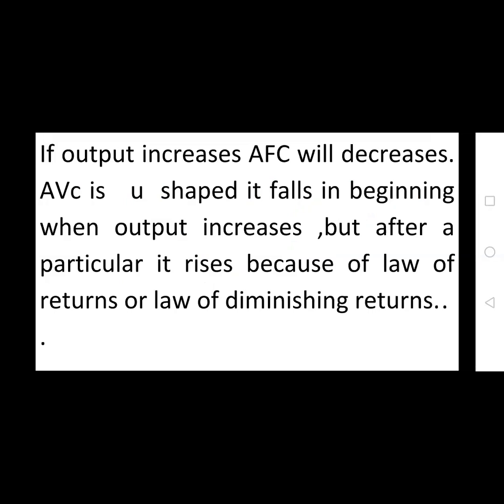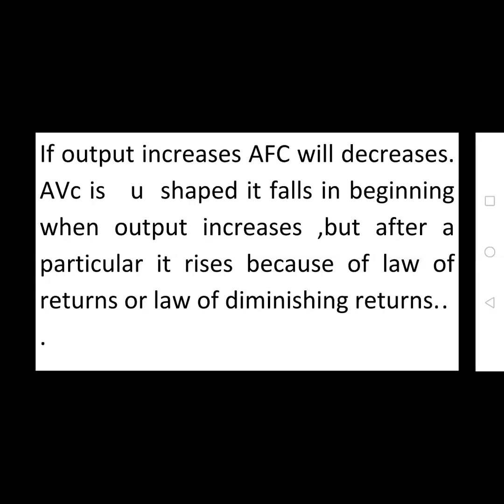If the quantity of output increases, the fixed cost is constant. Depending upon the quantity of production, there is no change in fixed cost. That means if you purchase a machine, the machine cost is constant. If you produce 10,000 units, 20,000, or only 5,000 units, there is no change in the cost of a machine.